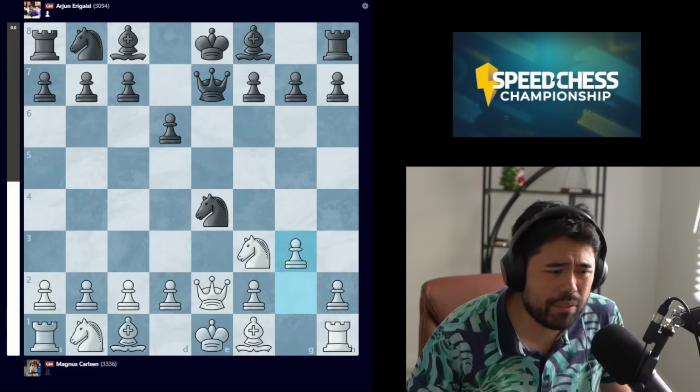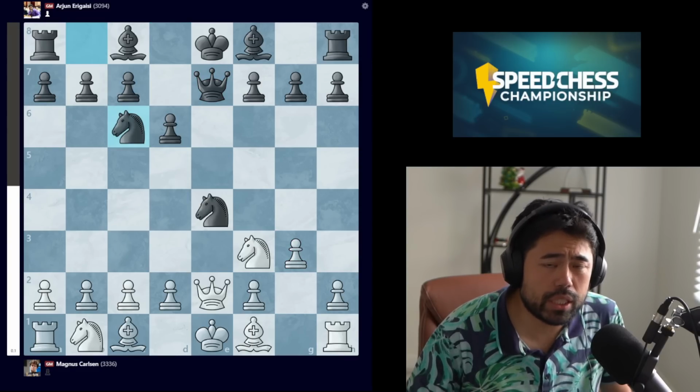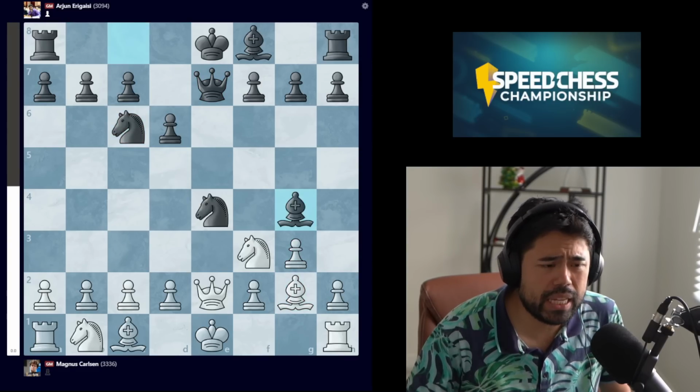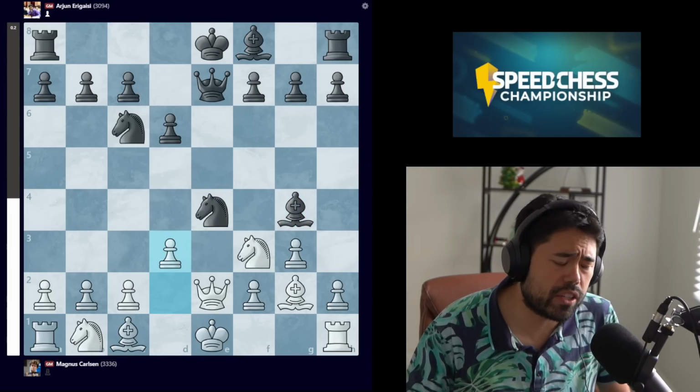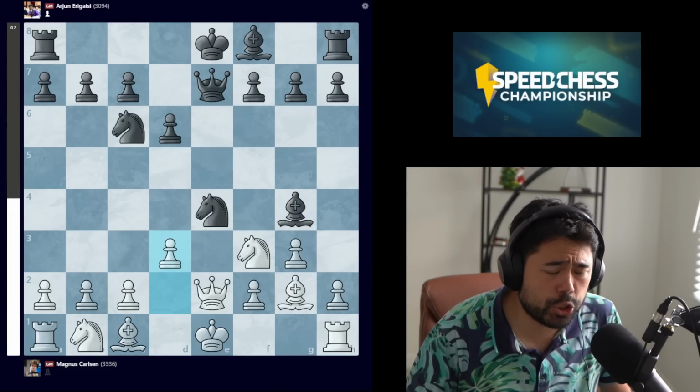We get queen to e7, we have the move g3 being played, now we get the move knight c6, bishop to g2, and now we have the move bishop g4. Here, Magnus plays this very provocative move d3, which is very much to the point.